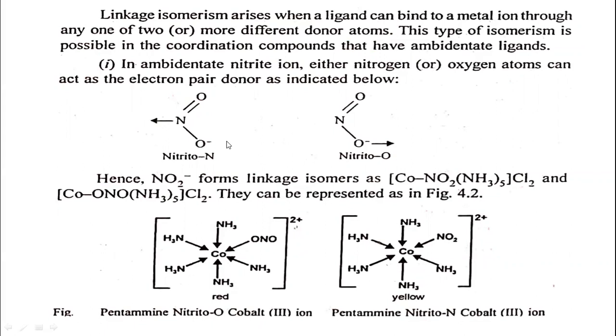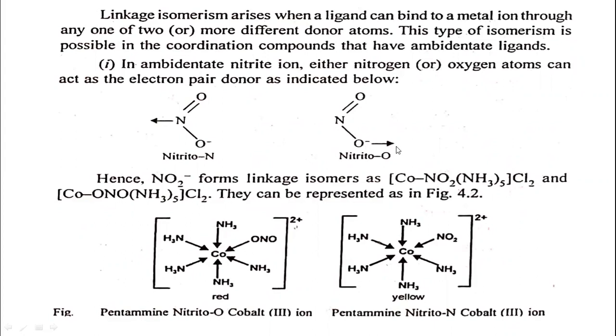If one ligand has two donor atoms, here nitrogen and oxygen, and nitrogen is linked to the metal, then it is nitro. And in this case, where oxygen is the donor atom, it is nitrito.